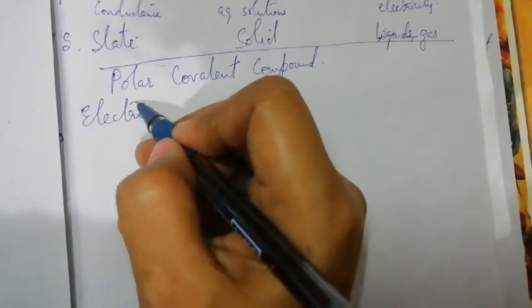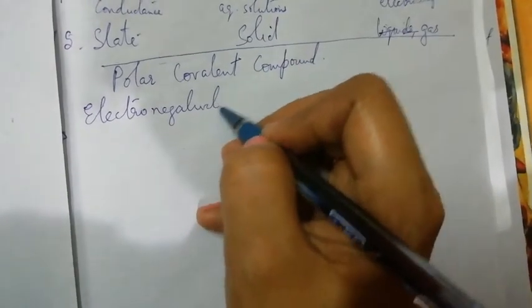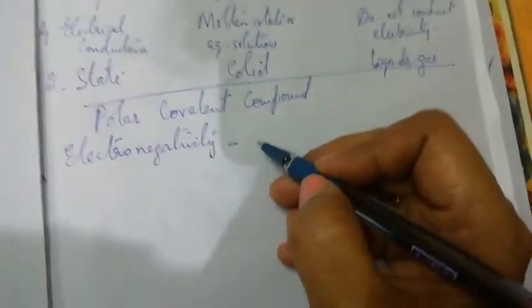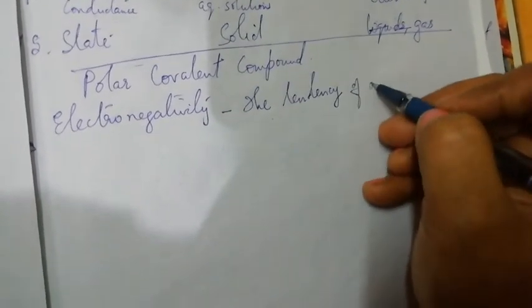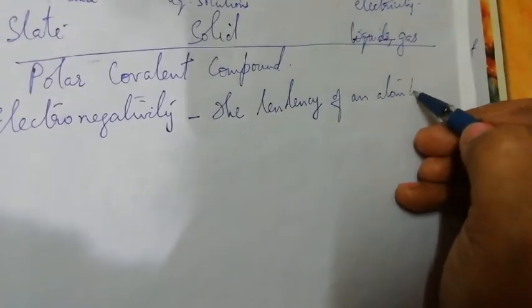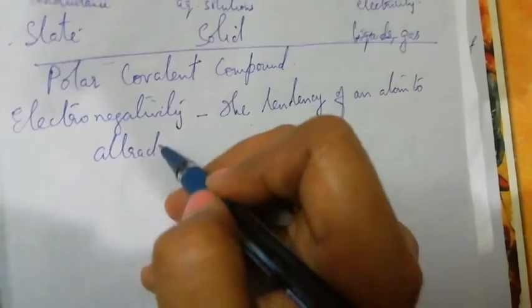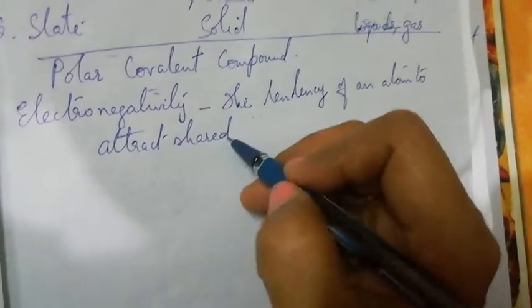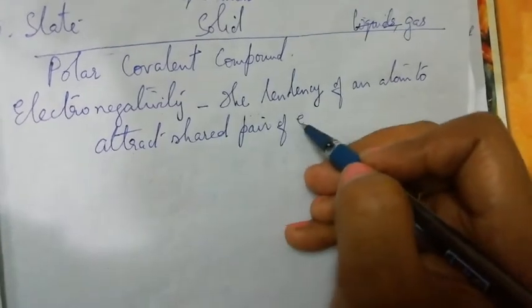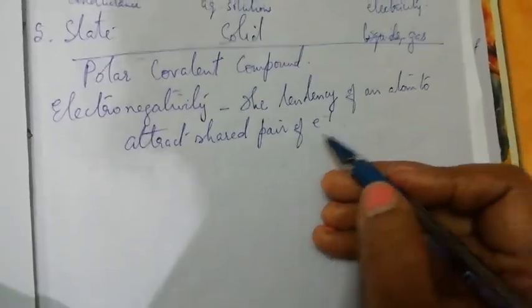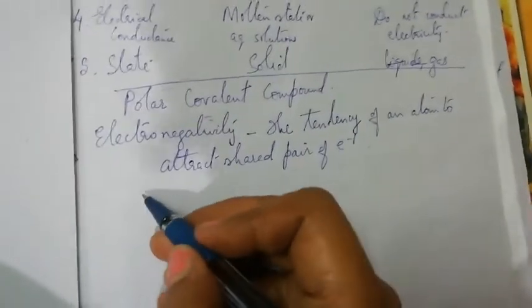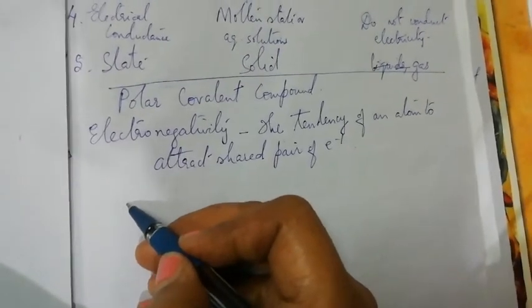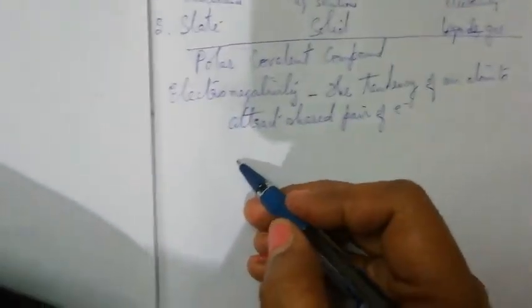Now there is a property of atoms called electronegativity. What is this property? It is the tendency of an atom to attract the shared pair of electrons towards itself when combined in a bond. When I teach you the periodic table, we will study this property in detail.